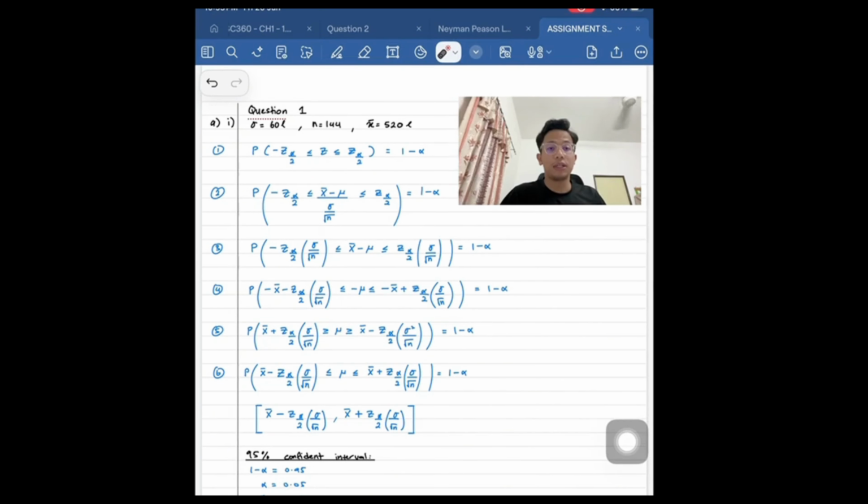Substitute the equation to find the z-score of the sample into this equation. Move the denominator to both sides, and then we subtract the x bar from both sides, and we divide by negative 1. Bear in mind, when we divide by negative 1, the symbol of inequalities will change. To interchange this, therefore, we can get the lower value on the left hand side and the greater value on the right hand side.